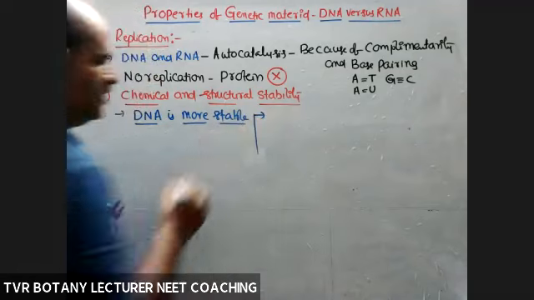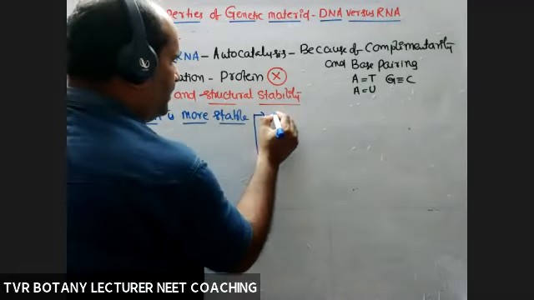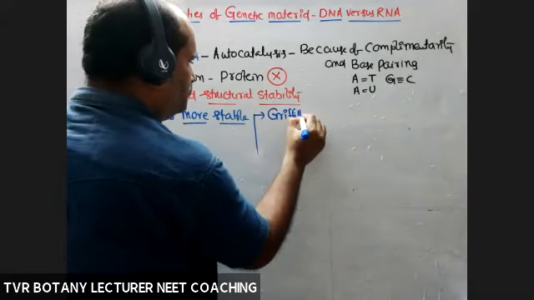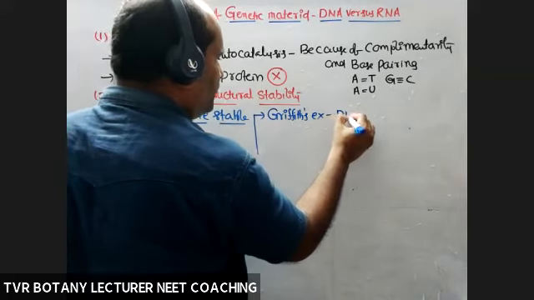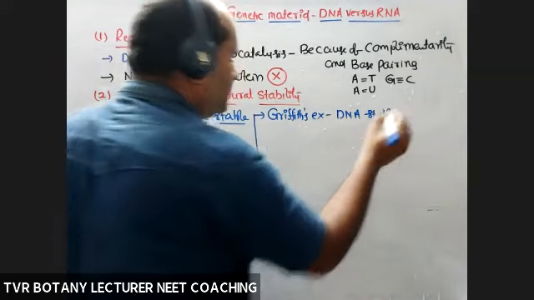Reason one, take the Griffith experiment. In the case of the Griffith experiment, DNA was somewhat stable or not.